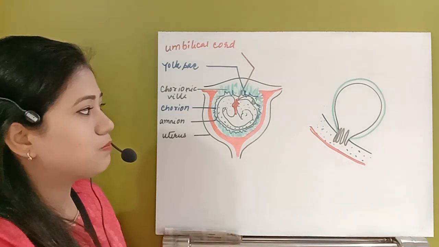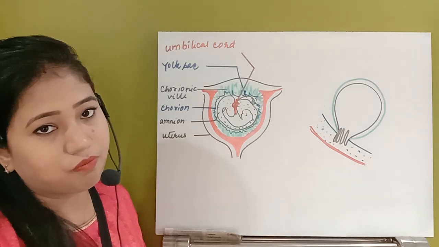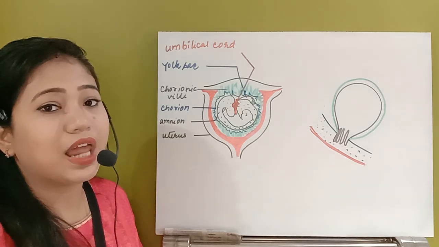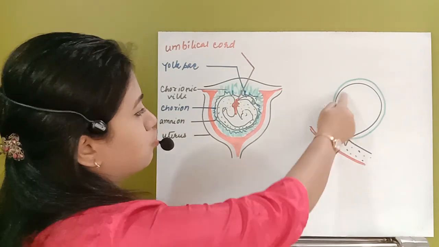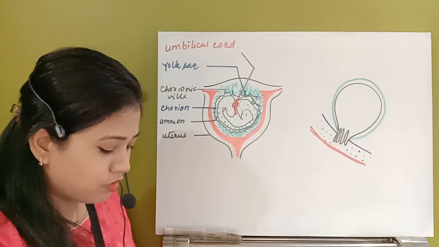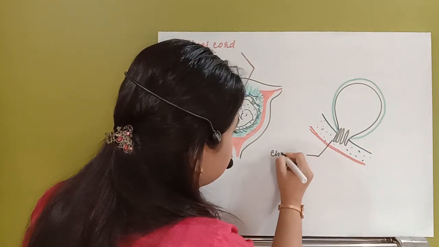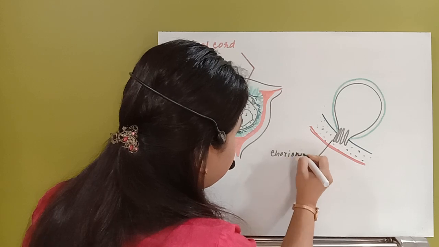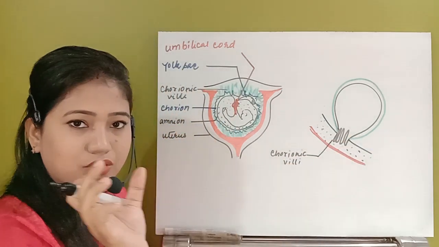Now just see this placenta. If I need to tell you what exactly the placenta is, the placenta has three parts. In the case of humans, suppose this is the structure. I have not drawn the complete baby here, this is the baby, and here this is also the baby. You can see these are the chorionic villi, and these chorionic villi form in just one region.